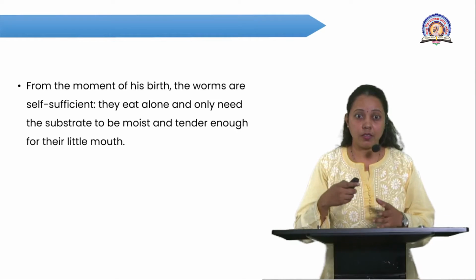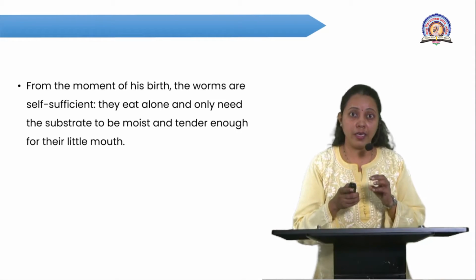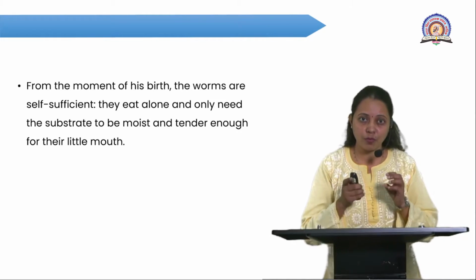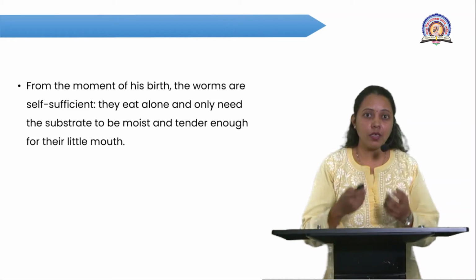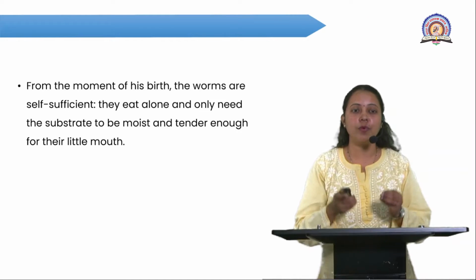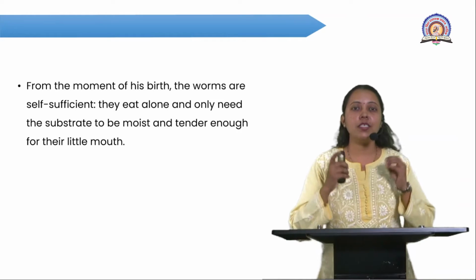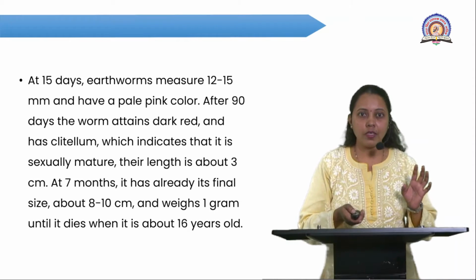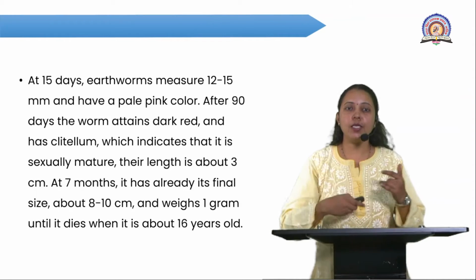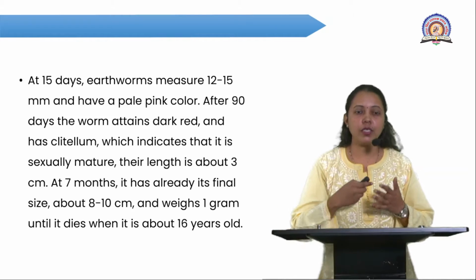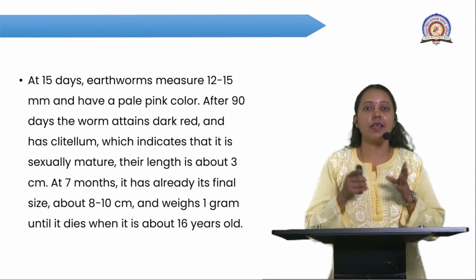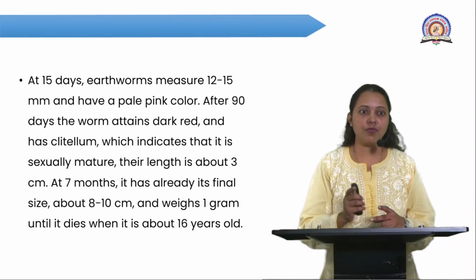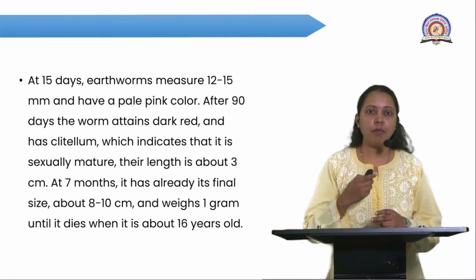But there is a specific requirement: the substrate or soil on which the earthworm feeds should be tender enough for their little mouths. After 15 days, the worms increase slightly in body size to between 12 to 15 and are pale pink in color.